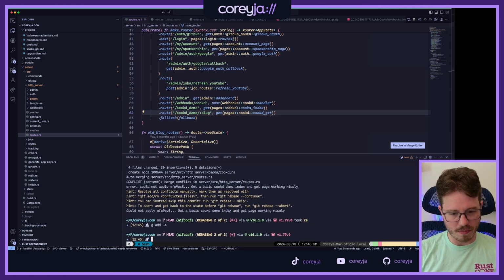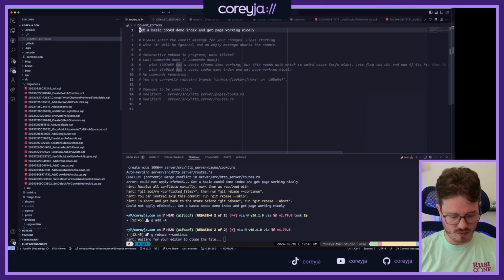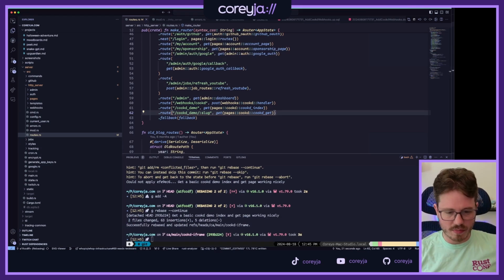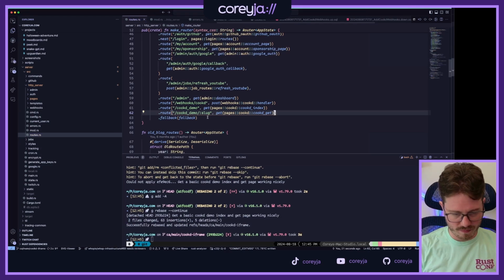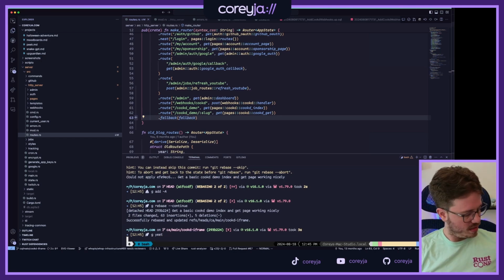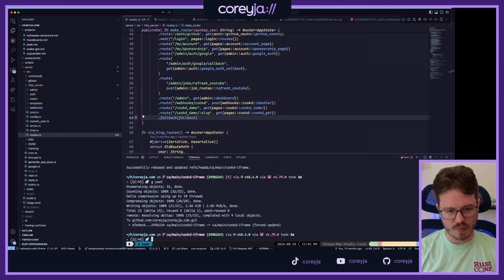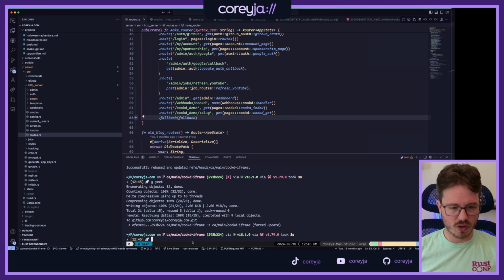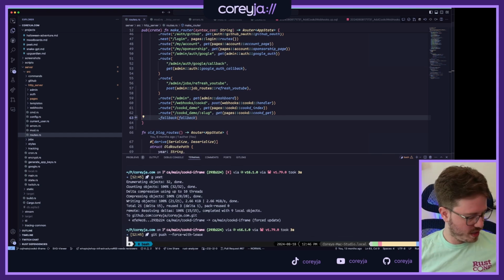Cooked is what my friends have been cooking up for this game here. How this is working at the moment is on, and we'll check it out in just a second, these Cooked demo pages, or the ones with the slugs specifically. Oops, not sure what I was typing there. I meant to be typing in my command line to gyeet, which is just an alias I have for git push force with lease. I don't know if there's an easy way to expand that for you all to see, but it's git push --force-with-lease. I literally just ran it, so I don't need to do it again.